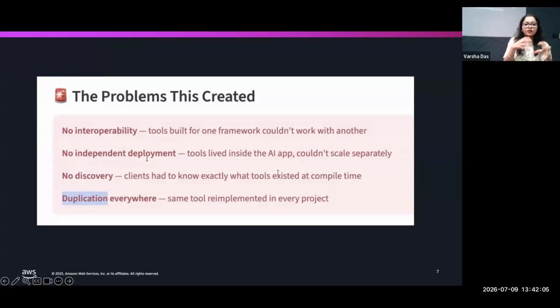The tools, the methods, functions, tools was the later nomenclature, were getting tightly coupled in the app, the vendors' tools were not able to talk to each other, the agents were not able to find the tools at runtime, the logic was getting copied, duplication or redundancy, no reusability of code. All of this duplication of effort. So all these problems led the AI industry to converge on the standard of MCP to solve all of these problems. And if you noticed, by now, most of these problems are solved already.